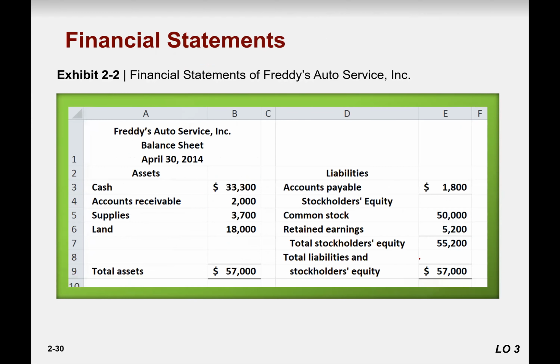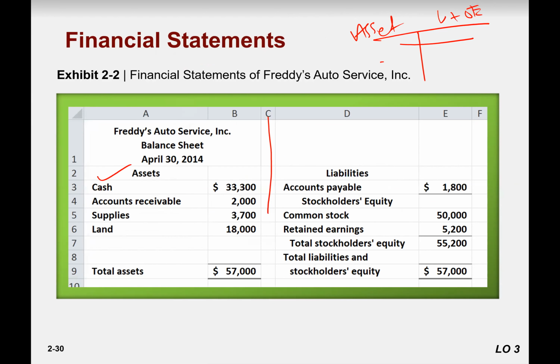So what is the balance sheet? Assets is equal to liabilities plus owner's equity. Or in account format, one side is assets, the other side is liabilities plus owner's equity. So you see assets. We write them down in the form of current first and then long-term assets at the end.